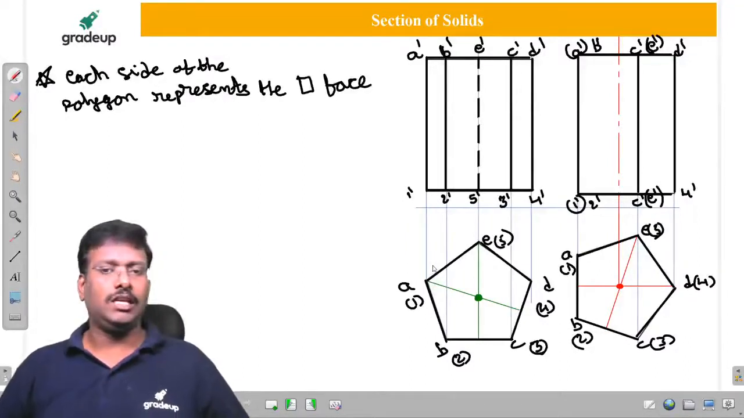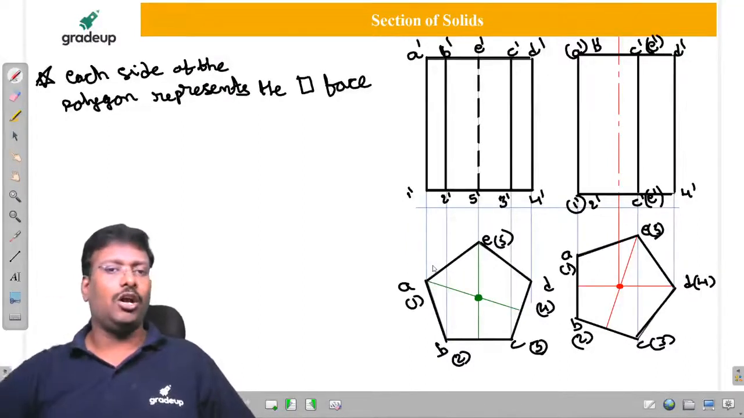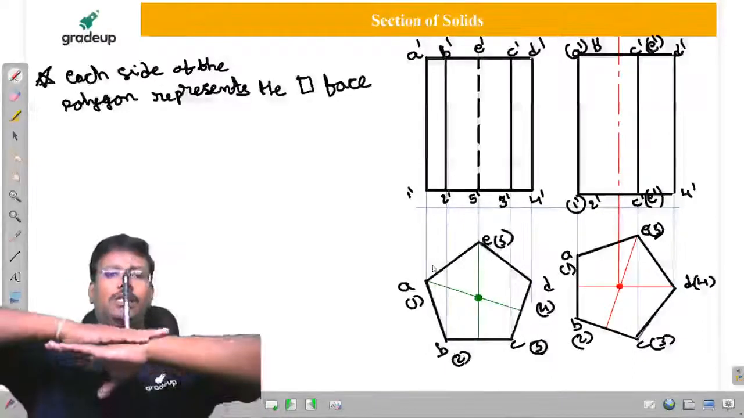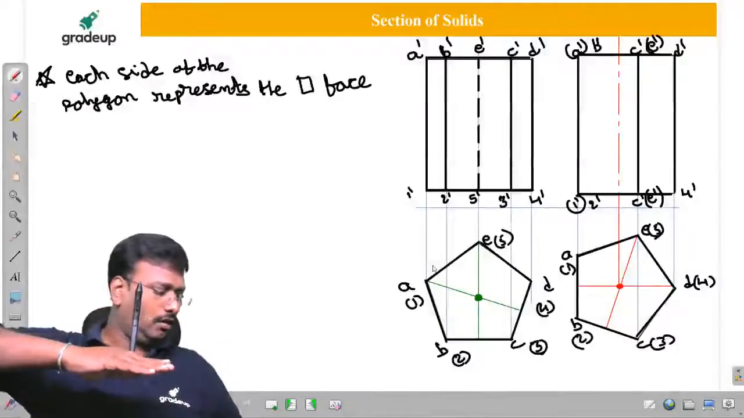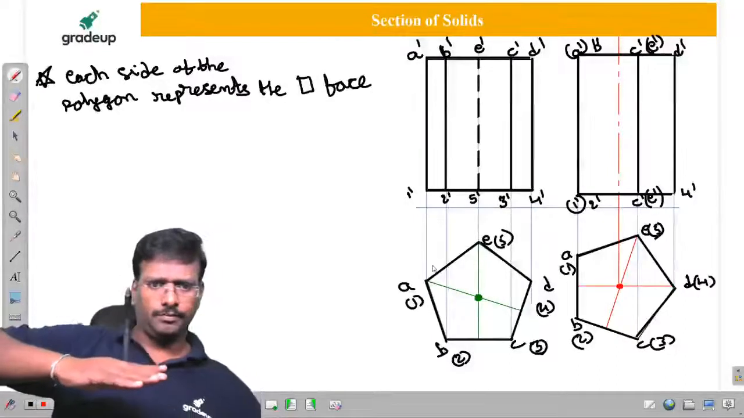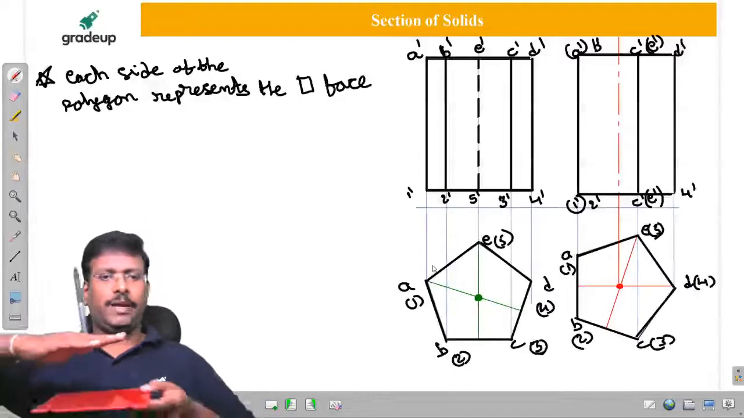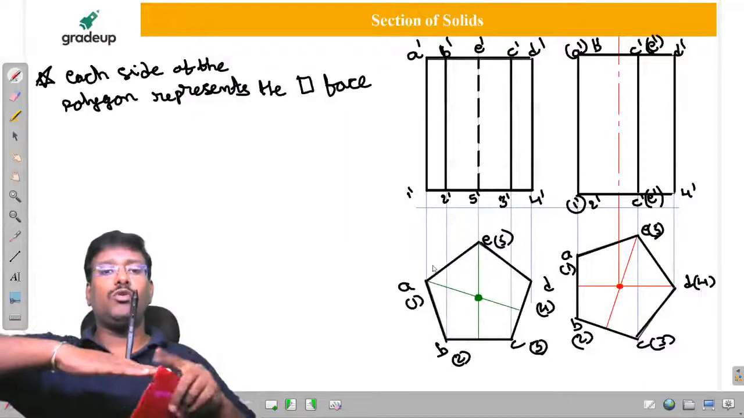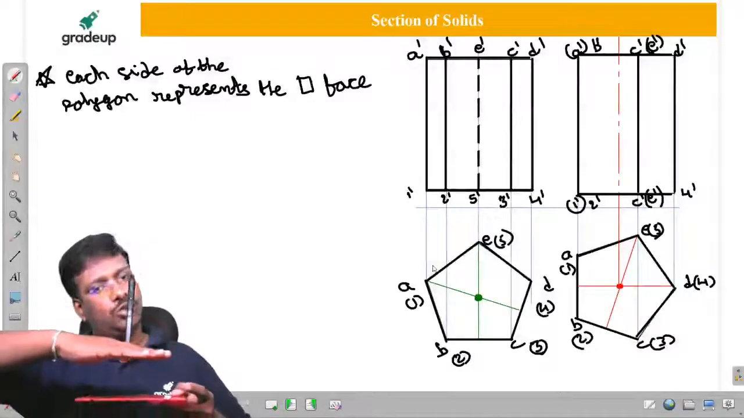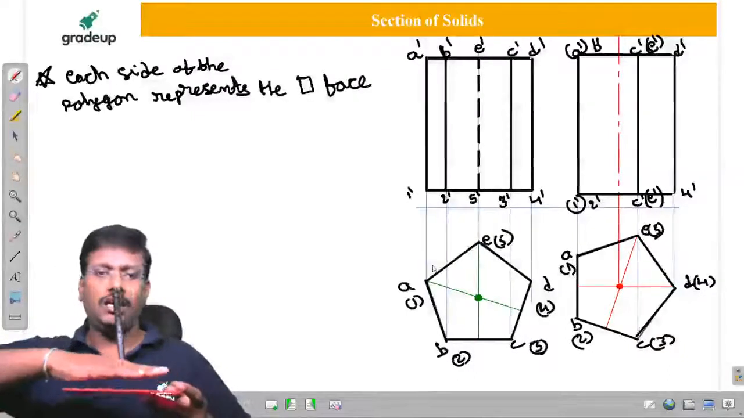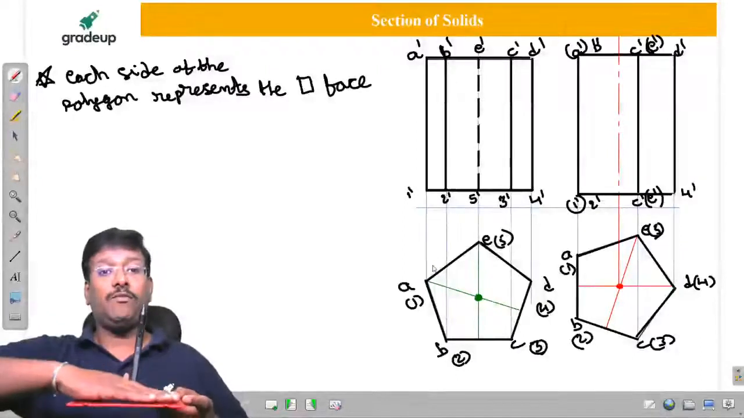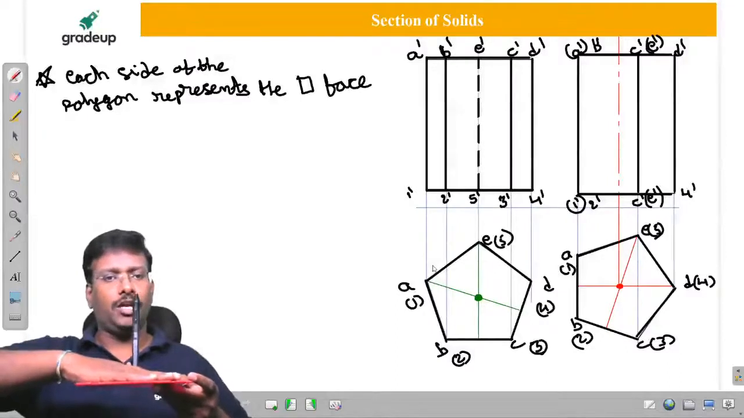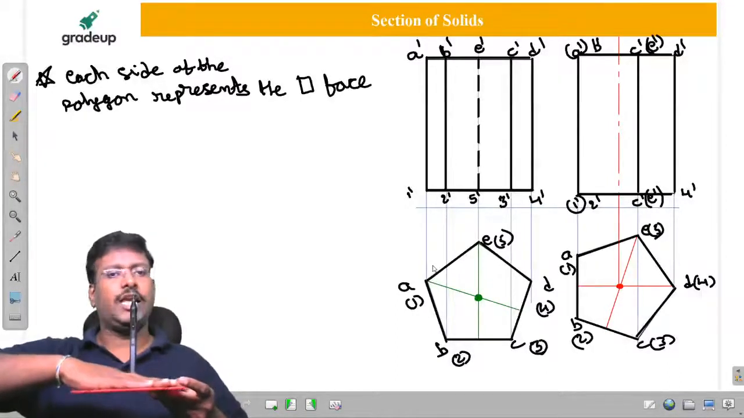Most of the time, in the problems they will give base on HP. Once they say base on HP, this is the position. You have to consider it like this. In which view are we going to get the palm? Top view. So you have to draw the base in the top view. This is the same for axis perpendicular to HP. Am I right or not? This is also the same condition.